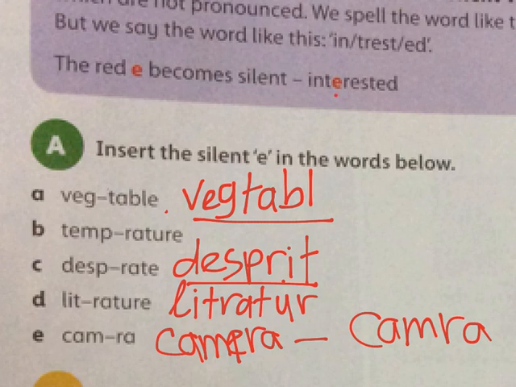Interested: the E comes between T and R. Here the E comes between G and T. P and R. T and R. M and R. So we notice that most of the time the silent E is placed right before the letter R, except for here in vegetable.